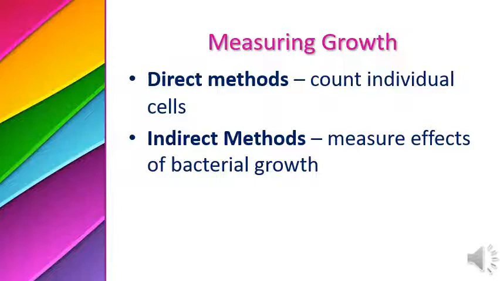Then there is another indirect method in which we measure the effect of bacterial growth and predict the number of bacteria. For example, during the preparation of many products in industry, we predict the measurement of bacteria with the product.